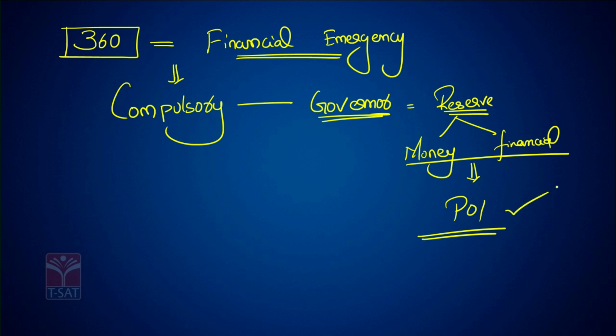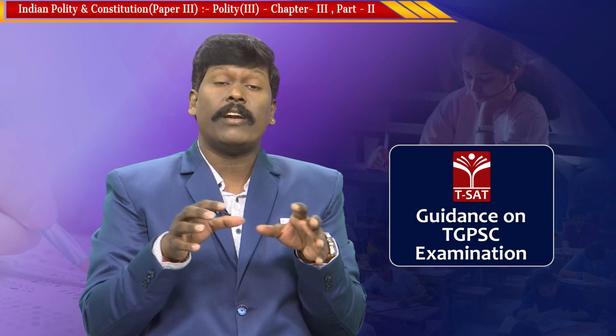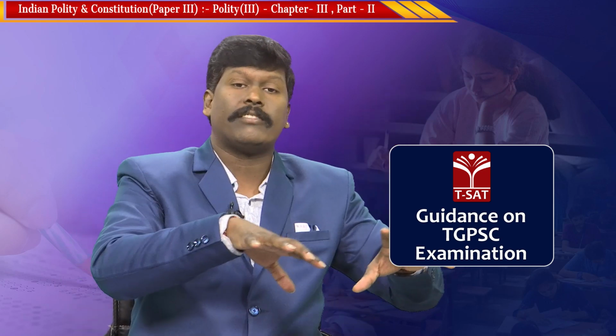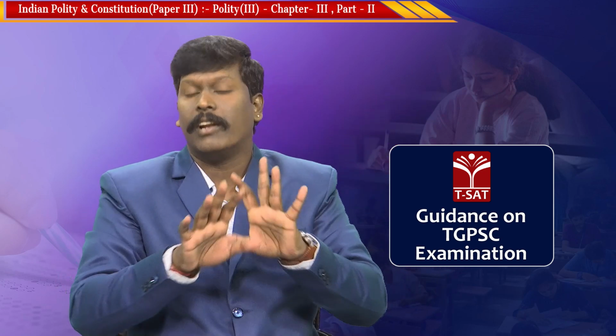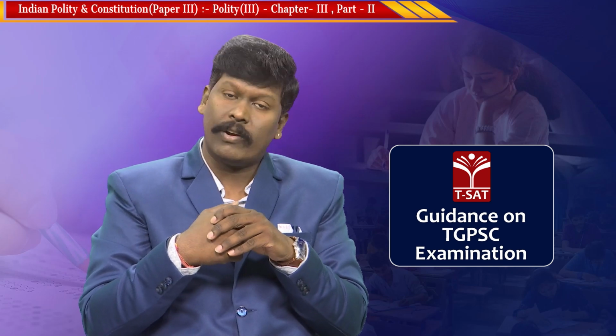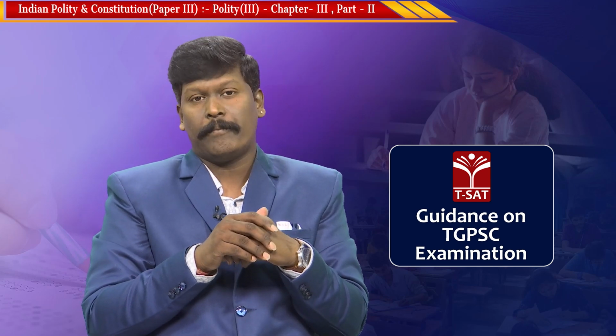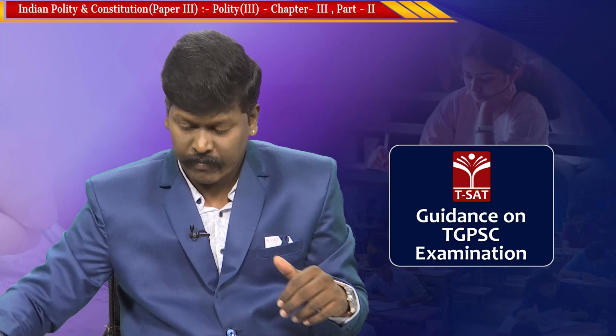So these are the circumstances where the governor reserves certain bills of the state legislature to the President. This is one of the expected questions we have. Now let us see the next question.